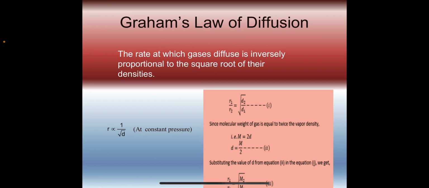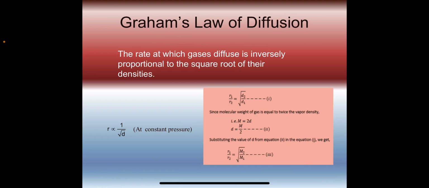Next is Graham's law of diffusion. Graham's law of diffusion states that the rate of diffusion of a gas is inversely proportional to the square root of the density of the gas at constant pressure. R is inversely proportional to 1 upon under root D, where R is the rate of diffusion of the gas and D is its density.